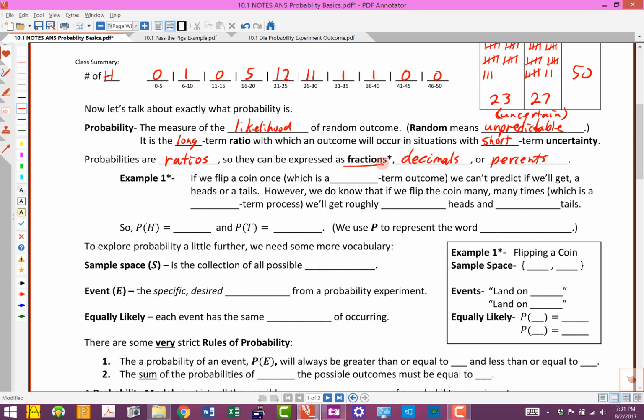As an example, let's talk about how this vocabulary would apply to flipping a coin. If we flip a coin just once, that's a short-term outcome. We're going to flip it once and figure out what the result is, and we can't really predict whether it's going to be a head or tails. However, we do know that if we flip the coin many, many times, over and over again, in the long term, we're going to end up with roughly half heads and roughly half tails. Because there are two sides, they both happen equally likely, so we would expect roughly half heads and half tails.